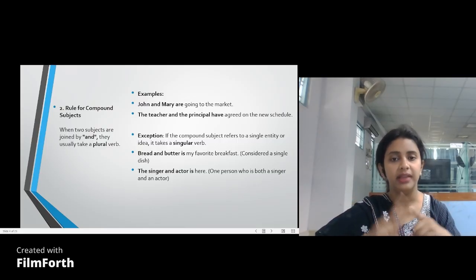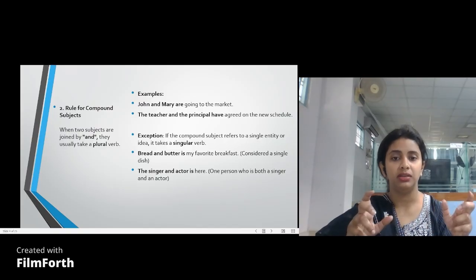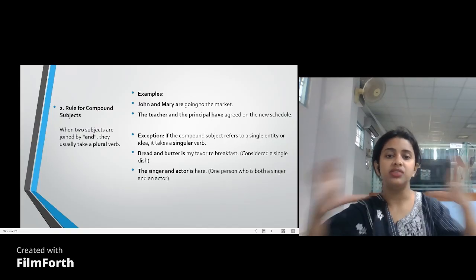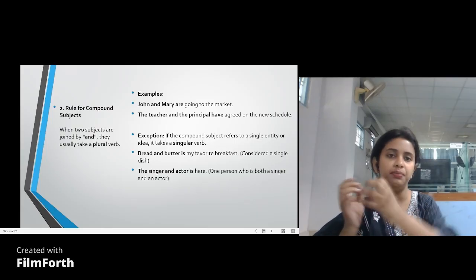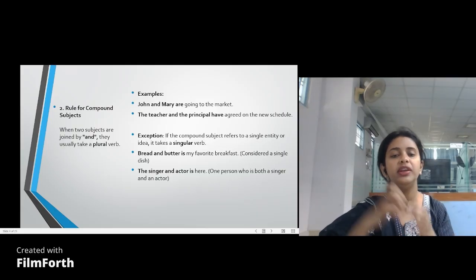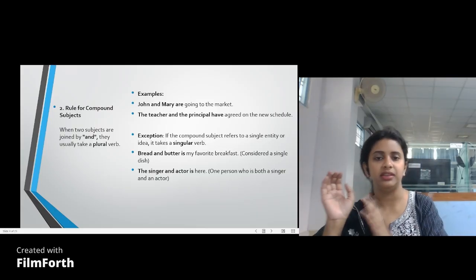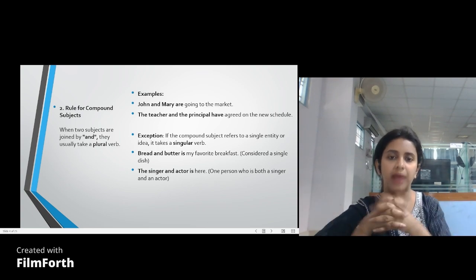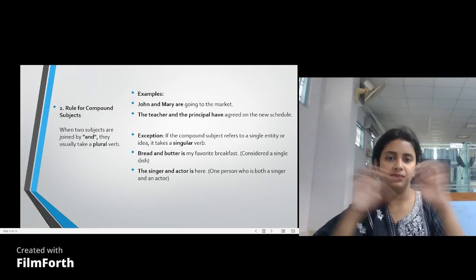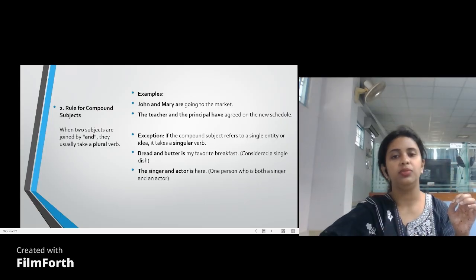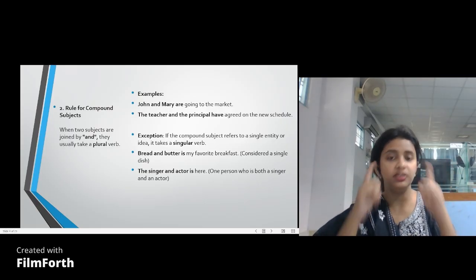But again, there will be an exception. If the compound subject refers to a single entity or idea, for example, bread and butter. Bread and butter is referring to a whole single dish. You don't eat bread just like that, or butter just like that. So bread and butter combine to make a single unit. In that case, this bread and butter will be followed by a singular verb.